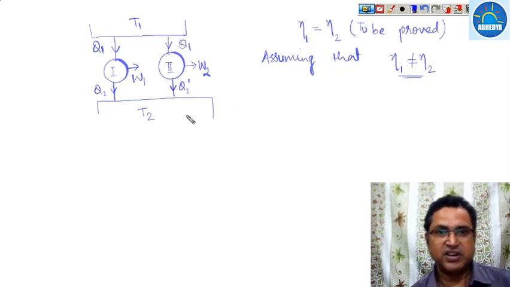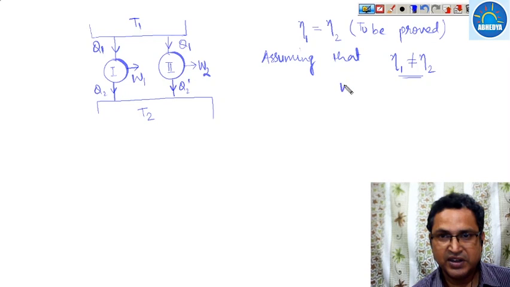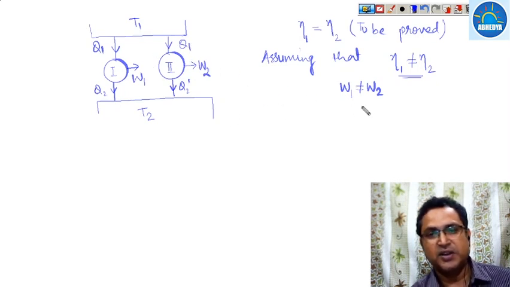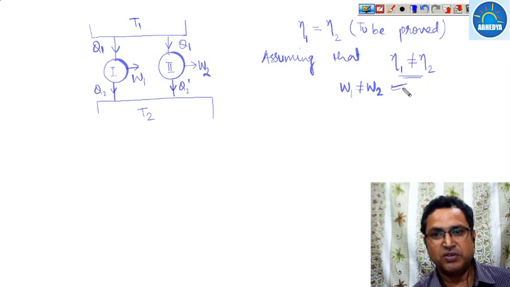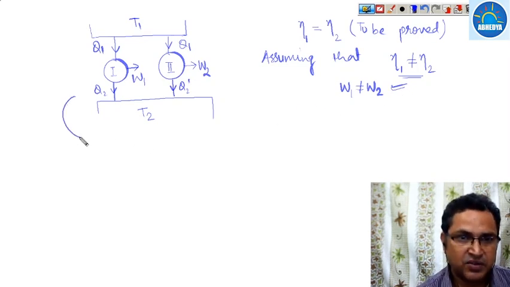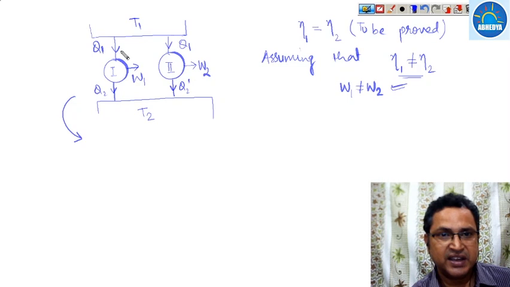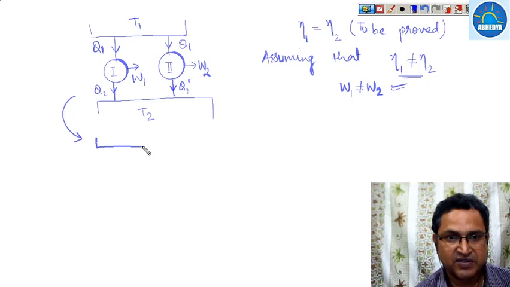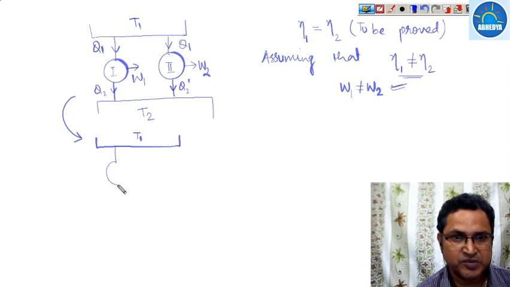When eta 1 is not equal to eta 2, it means W1 will not be equal to W2, because the efficiencies are W1 upon Q1 and W2 upon Q1. So W1 is not equal to W2. Since they are reversible heat engines, they can be reversed. Now let us assume that this has been reversed. We can reverse either heat engine. I am just reversing heat engine 1.